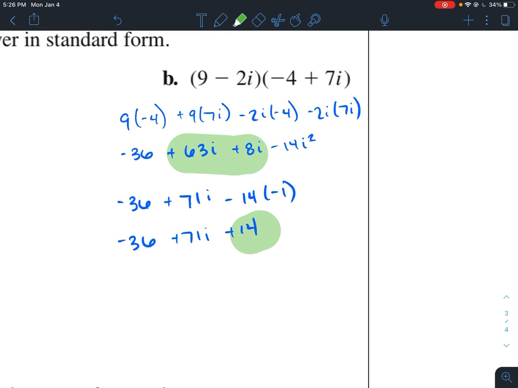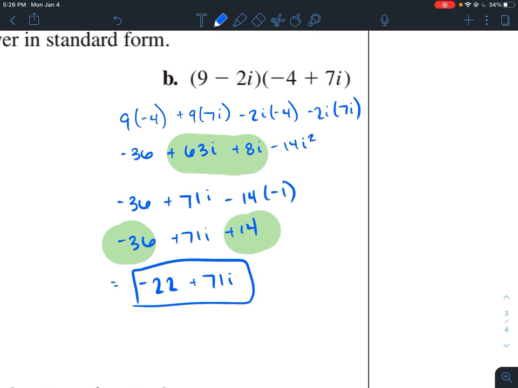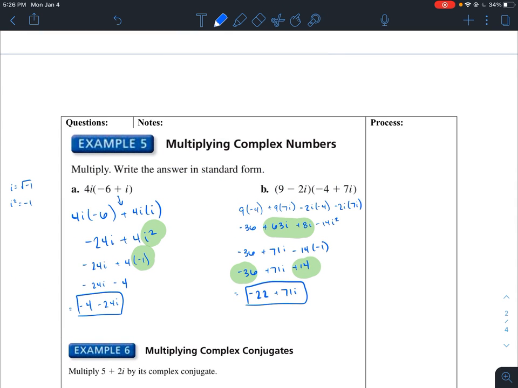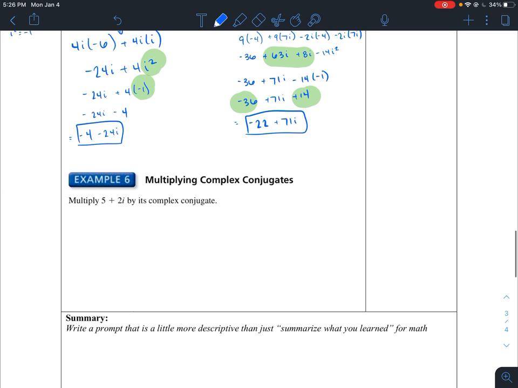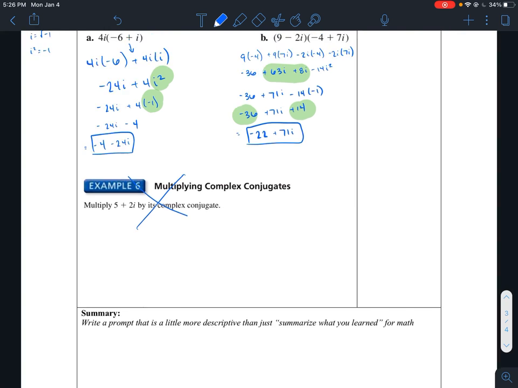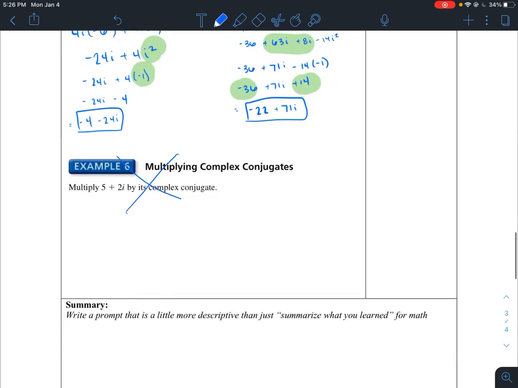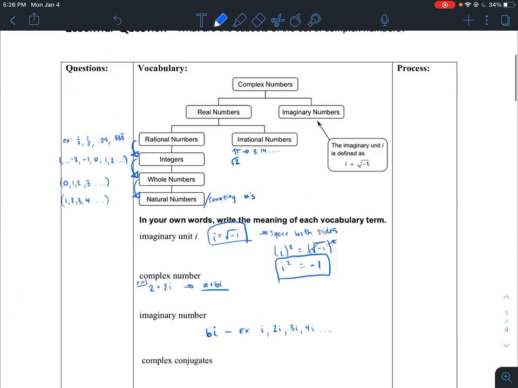Now I have a real number here and a real number here. So when I add them together, I get negative 22 plus 71i. And there you go. We just multiplied this complex number and this complex number together. Example 6 we will not be doing, so don't worry about that. But that should sum up everything from section 4.6.